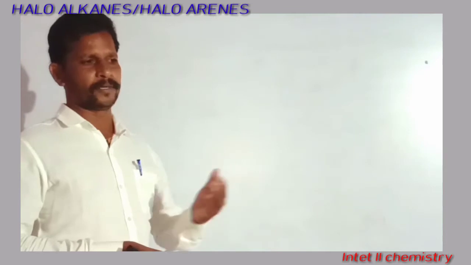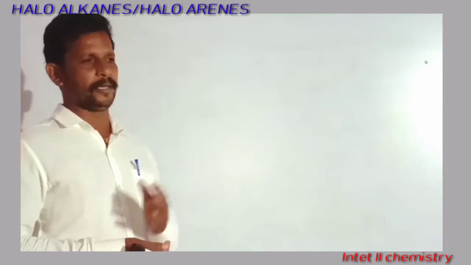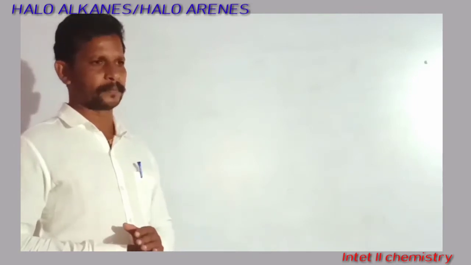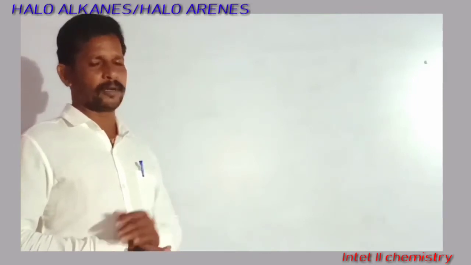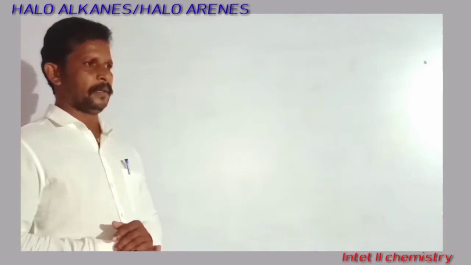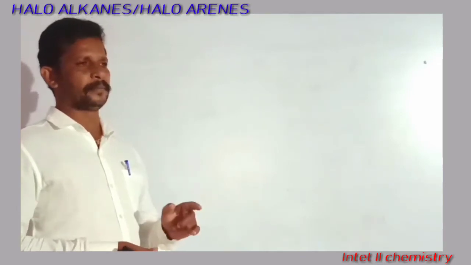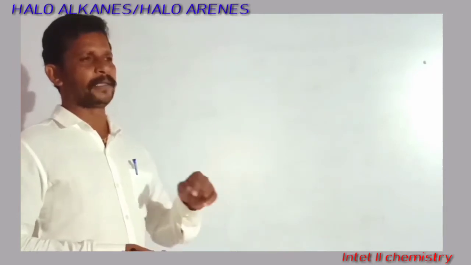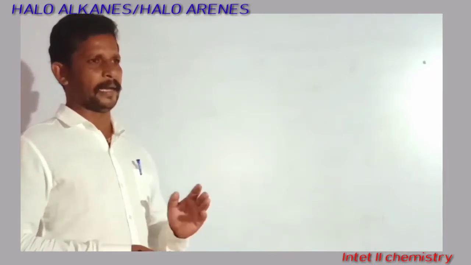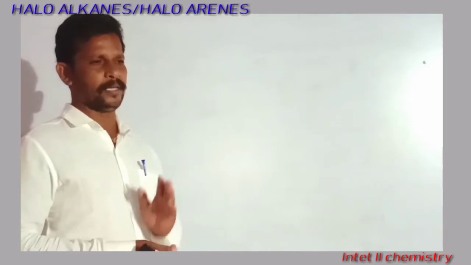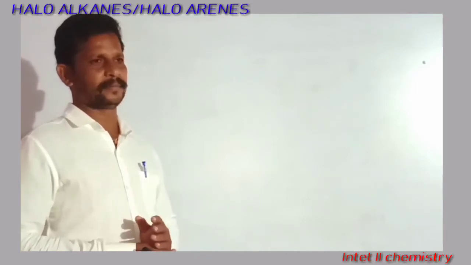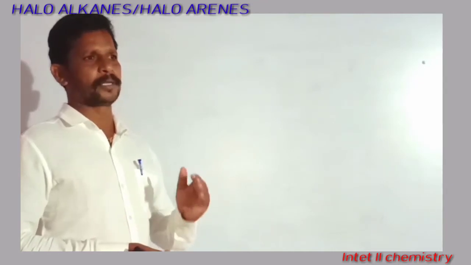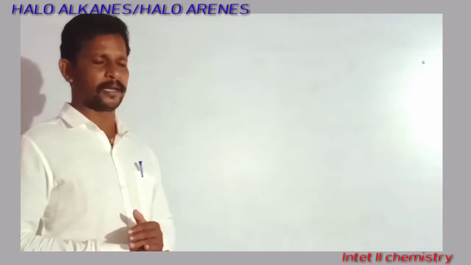So after the completion of first year, in the second year we are starting organic compounds. What is the meaning of organic compounds? Compounds which contain carbon and hydrogen, along with other heteroatoms like halogens, oxygen, sulfur, nitrogen, are considered organic compounds.